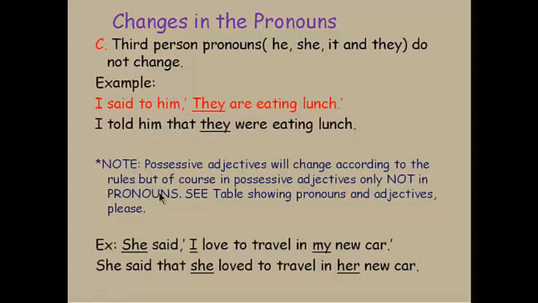Students shouldn't forget that possessive adjectives will change according to the rules, but of course in possessive adjectives only, not in pronouns. You can refer back to the table which shows pronouns and adjectives. I'd like to give you a simple example here. She said, "I love to travel in my new car." She said that I changes into she. She loved to travel in her new car. This is possessive adjective. We change into the possessive adjective of the pronoun she.